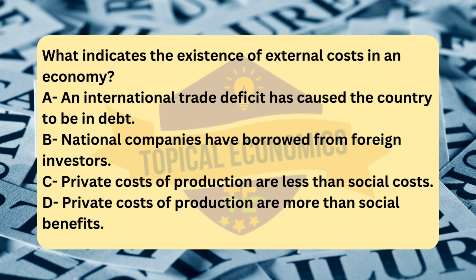Option C is the correct answer because it describes the situation where the private costs of production, what the producer incurs directly, are less than the social costs, which include the private costs plus the external costs imposed on society, like pollution, health costs, etc. This indicates the presence of external costs, because the true cost of production is higher than what the producer is paying, leading to inefficiency in the market.